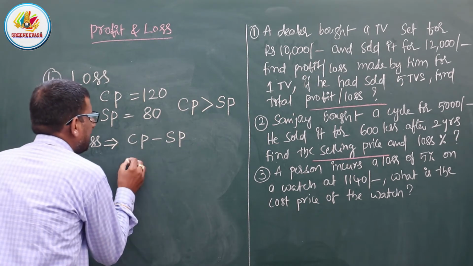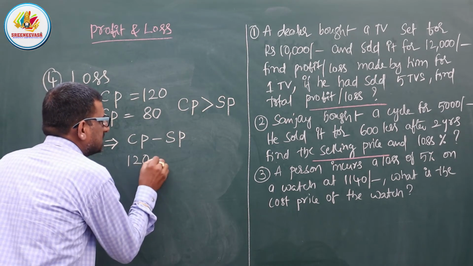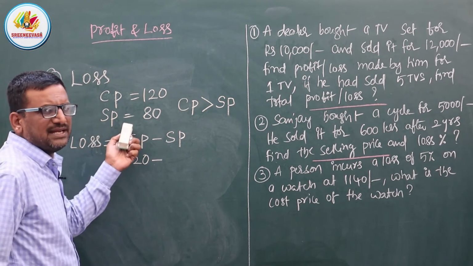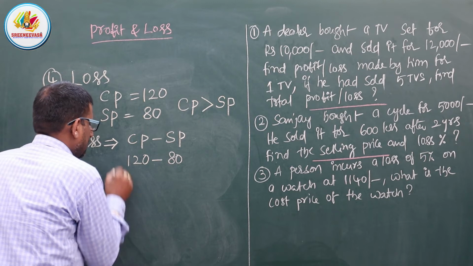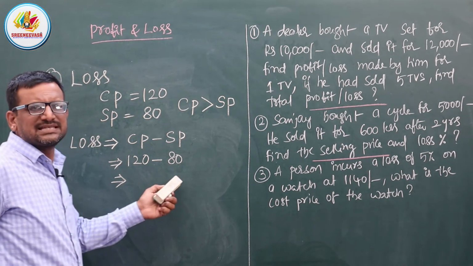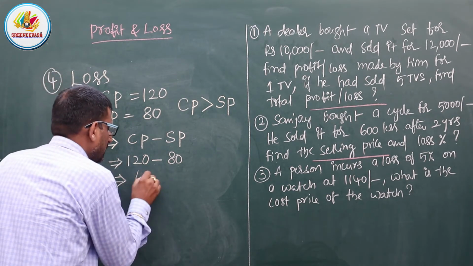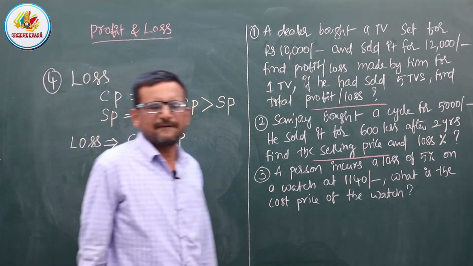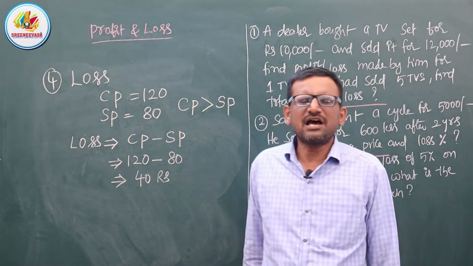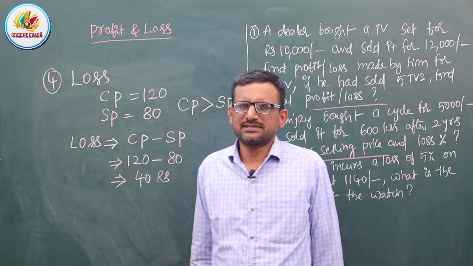What is the cost price here? 120 rupees. What is the selling price? Here 80. So 120 minus 80, we get a loss of 40 rupees.